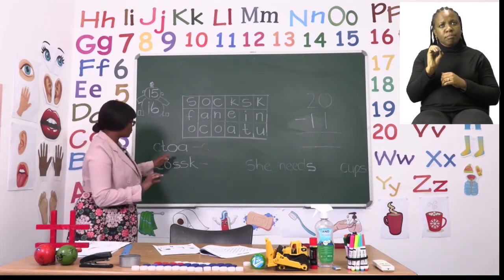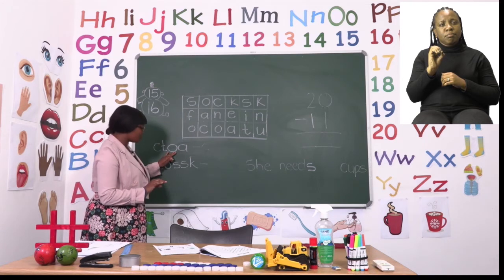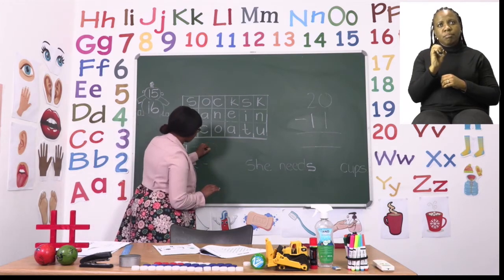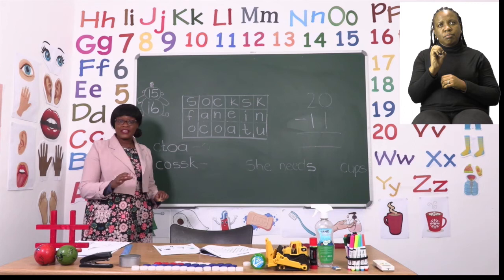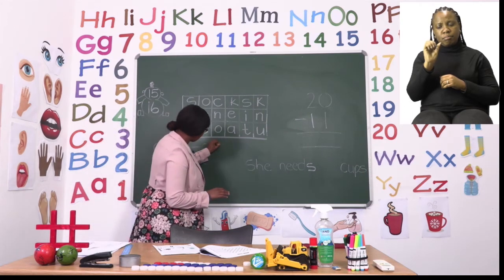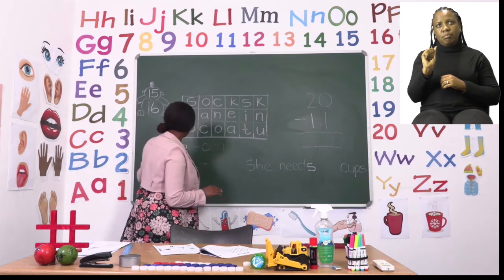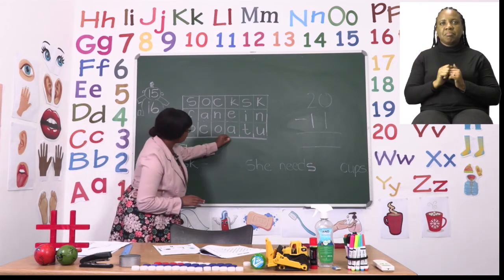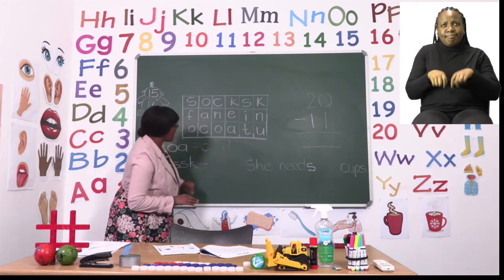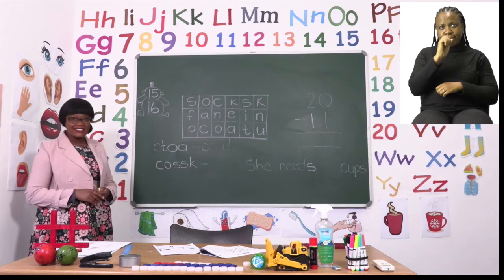So we're going to put our O, and behind O, when we're making the O sound, is an A. And then we have the last letter, which is T. Now we have spelled the word coat correctly.